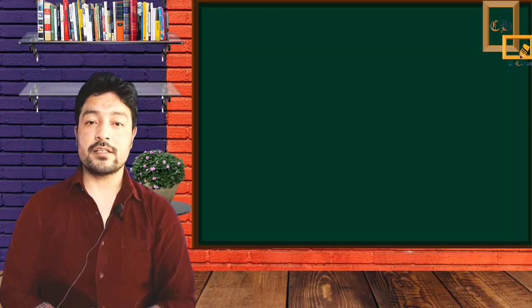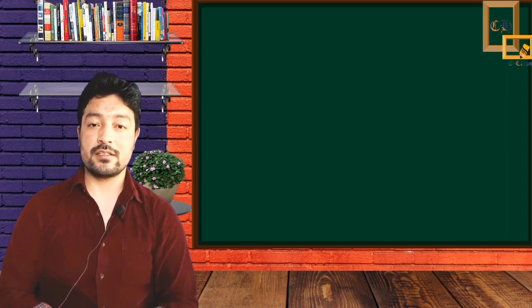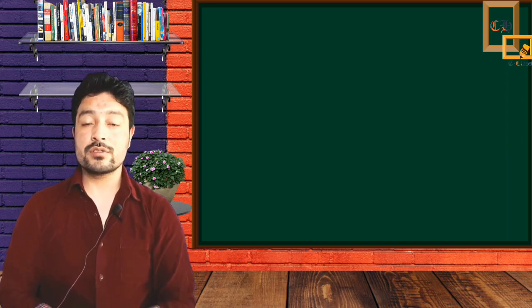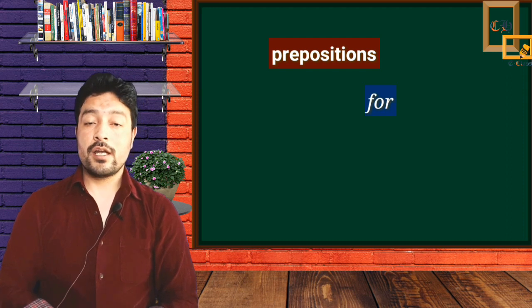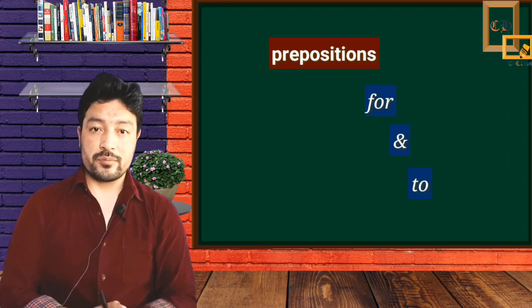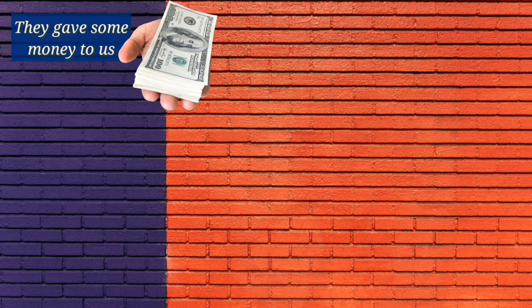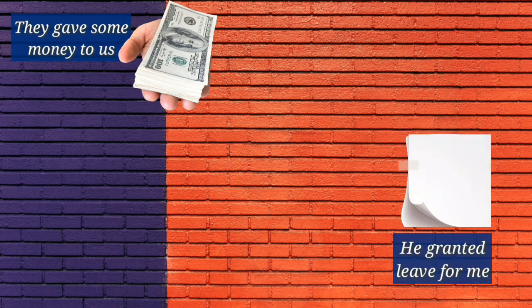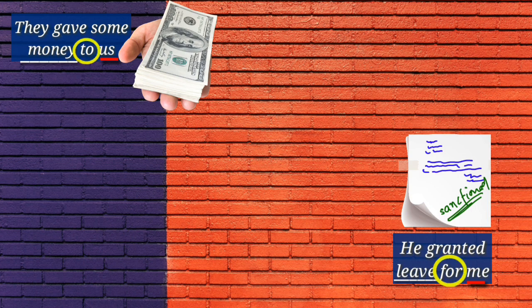We can also place the direct object before the indirect object in a sentence. In this case, we need to use the prepositions like for and to before the indirect object. Let's see the examples. They gave some money to us. He granted leave for me. In these examples, the direct objects like money and leave are used before the indirect objects us and me, but we have used prepositions to and for before the indirect objects.